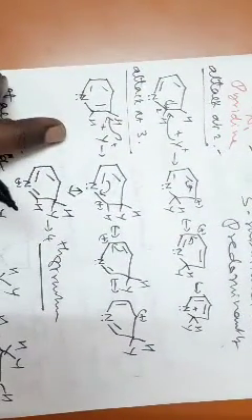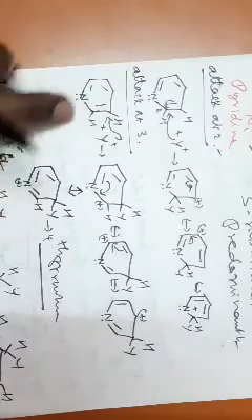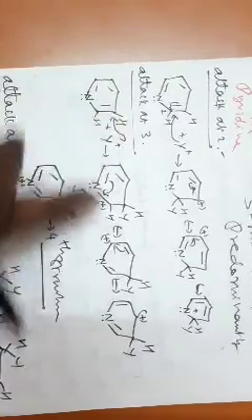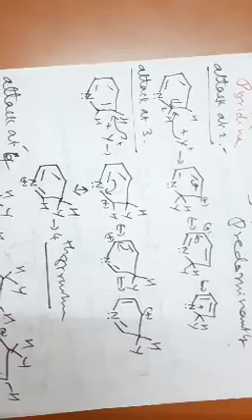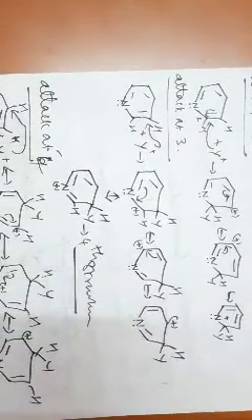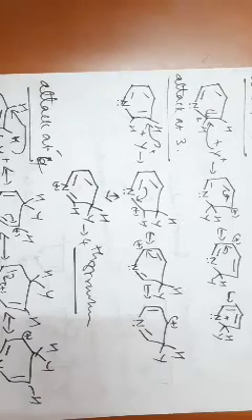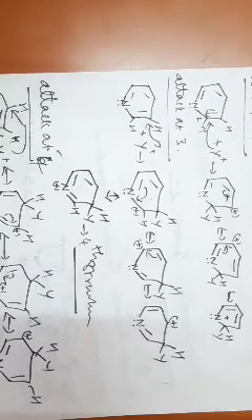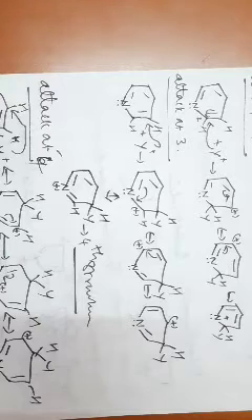It gives you an intermediate which is more stable. If the attack is at position number 3, you are able to get 4 resonance stabilized intermediates. So the preferred attack is at position number 3. So pyridine undergoes aromatic electrophilic substitution reaction just like our furan, thiophene.